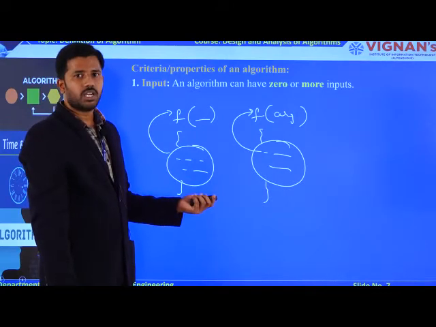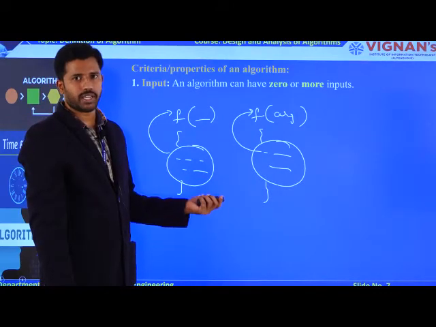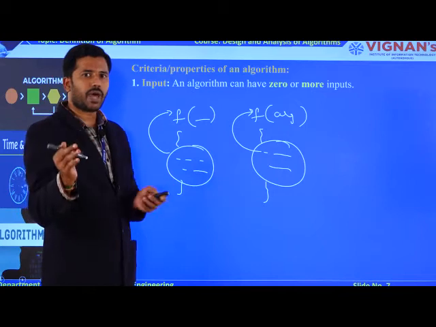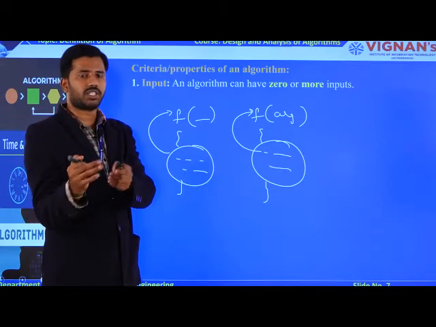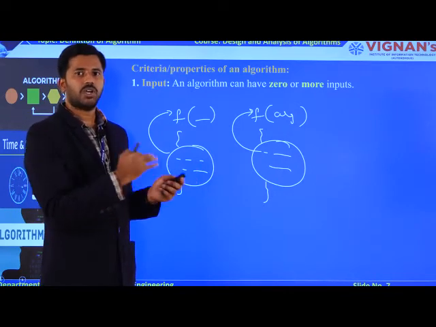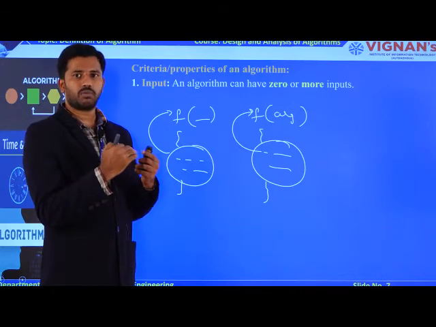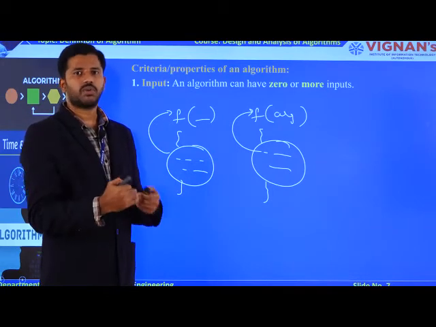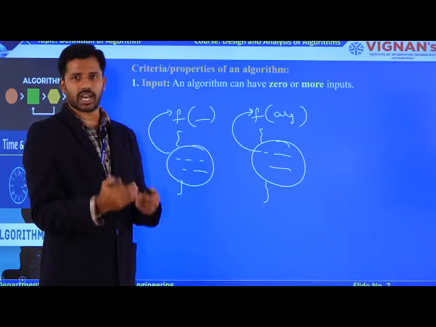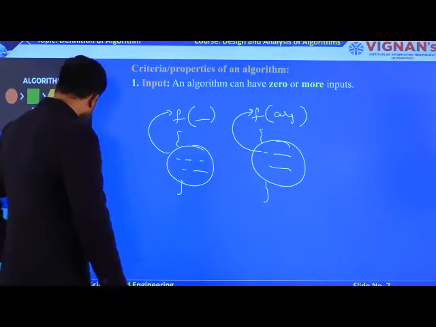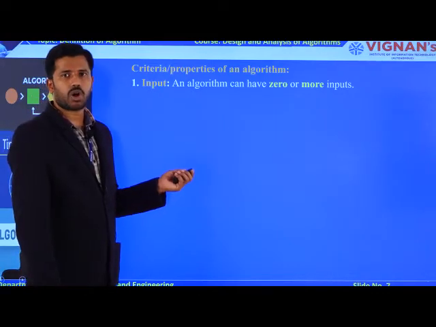You already have experience with programming languages. Try to compare your existing knowledge with this algorithm concept, so that you can remember each and every rule required to develop your own algorithms. So the first property is input: it must have 0 or more inputs.